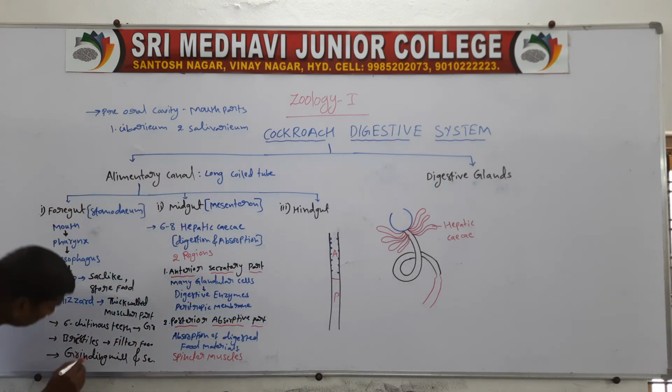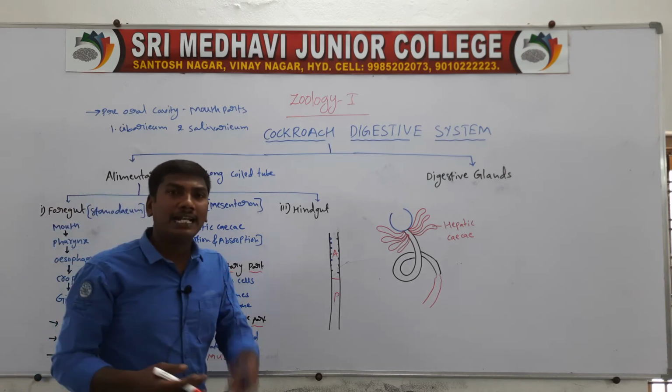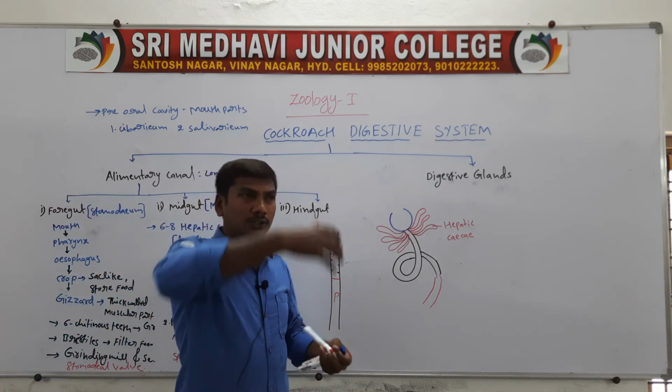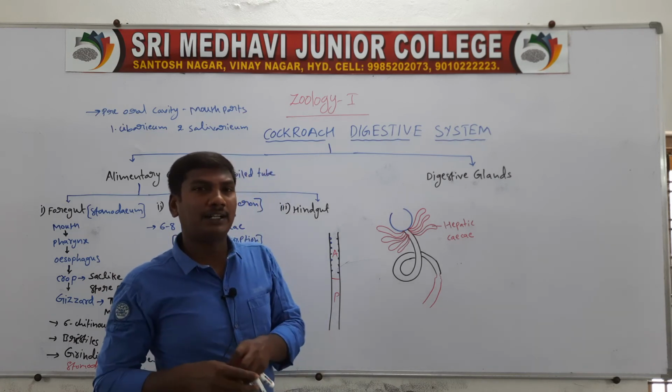In this region there is also the stomodeal valve. The stomodeal valve and the sphincter muscles have the same function: the prevention of backward flow of the food materials.